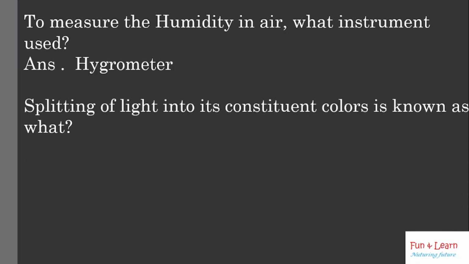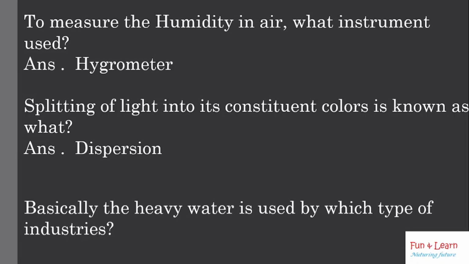Next question is: splitting of light into its constituent colors is known as what? It is known as dispersion. The phenomenon of splitting of visible light into its component colors is called dispersion. It is caused by the change of speed of light. On passing through a prism, each color of light ray is refracted by a different amount and hence white light is split into its component colors. So all this is called dispersion.